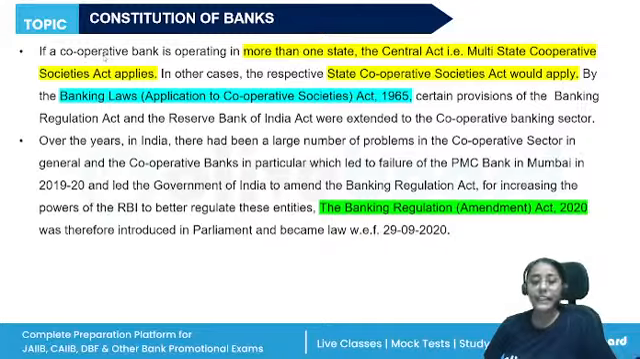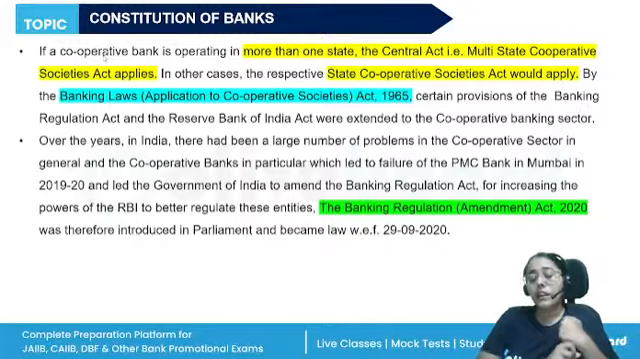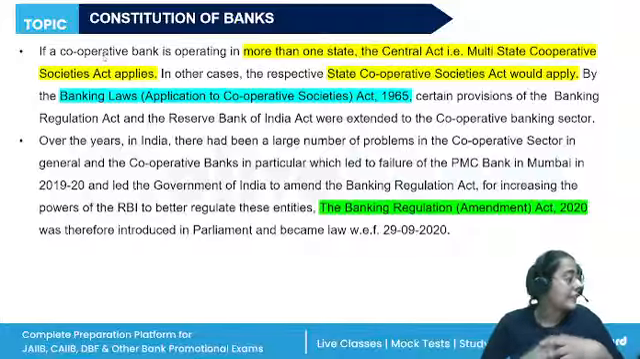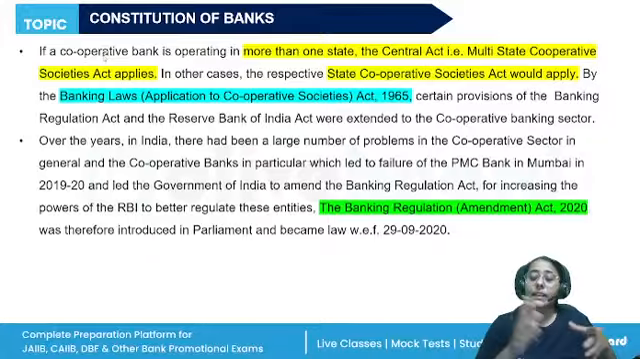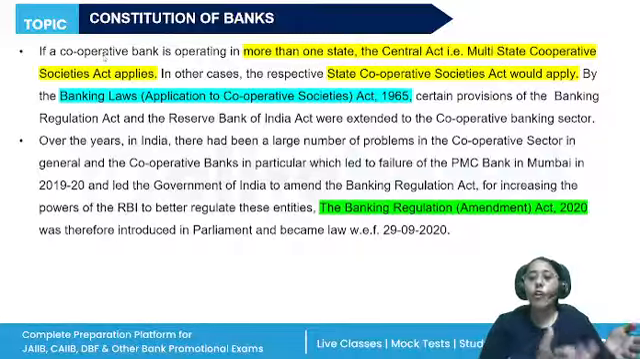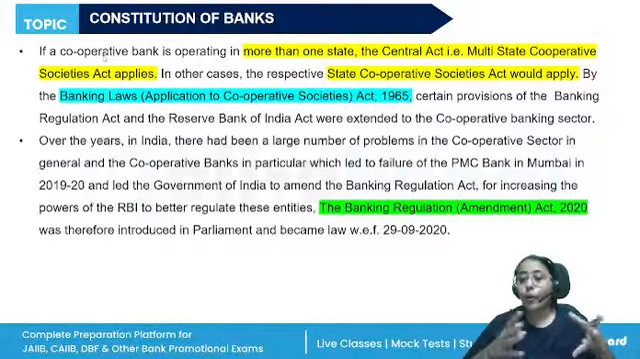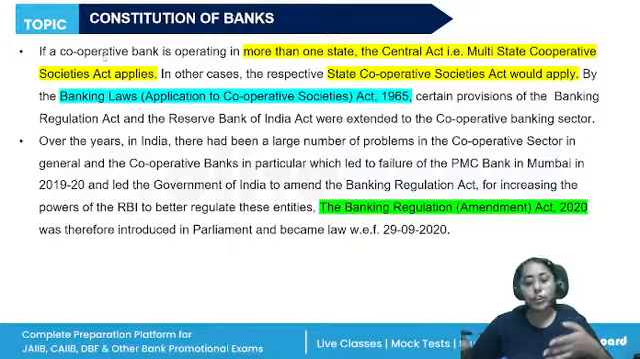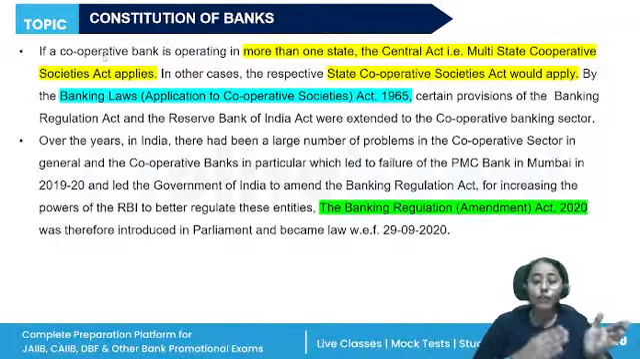And the banking laws application to cooperative societies. Now, when the Banking Regulation Act was initially enacted, it was the Banking Companies Act. Later on in 1965, the cooperative societies were also brought under the act, thus the name was changed. So in 1965, the Banking Companies Act, the name was changed to Banking Regulation Act. All right.